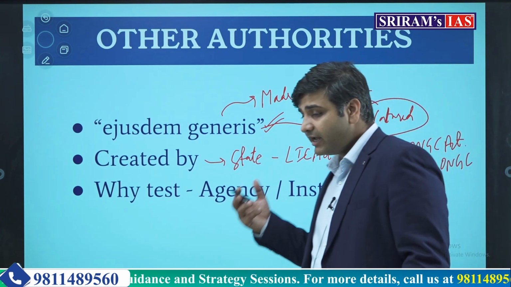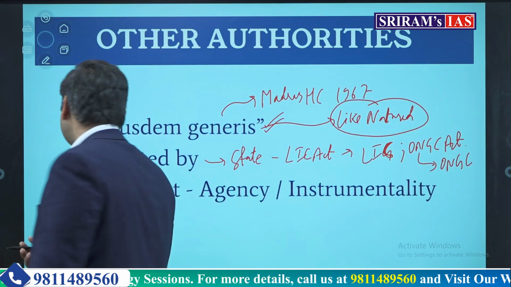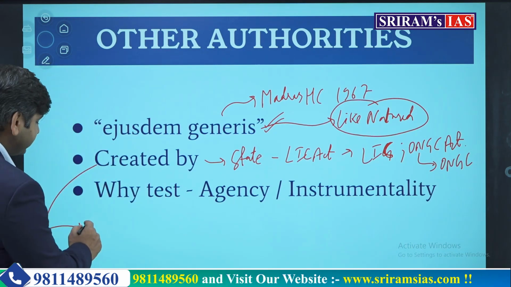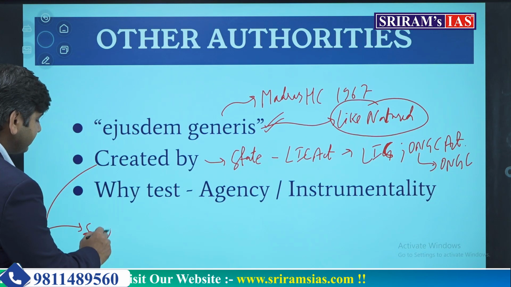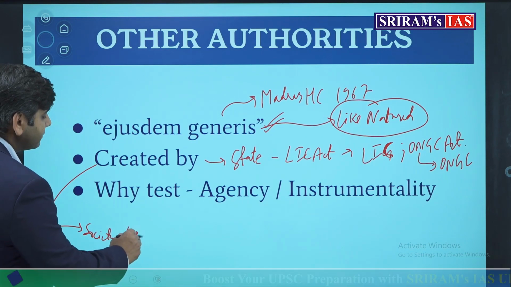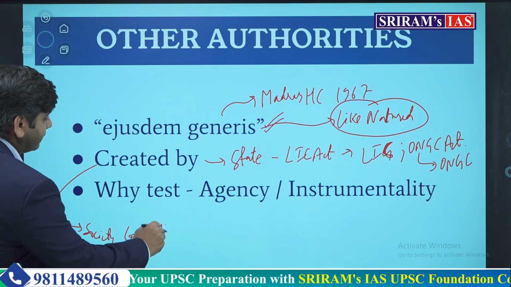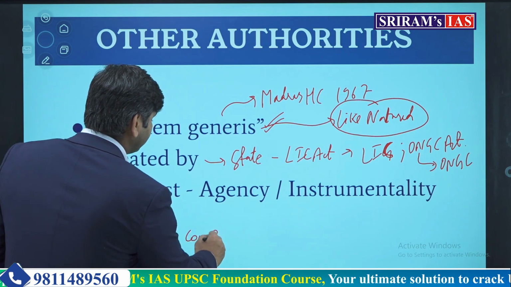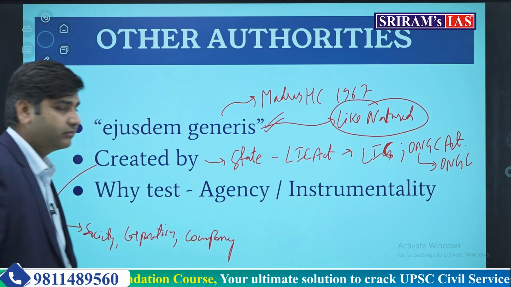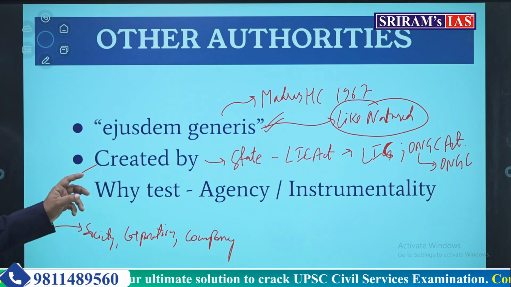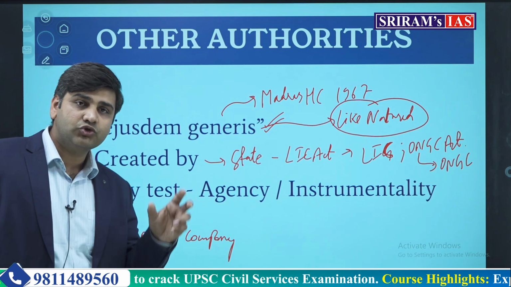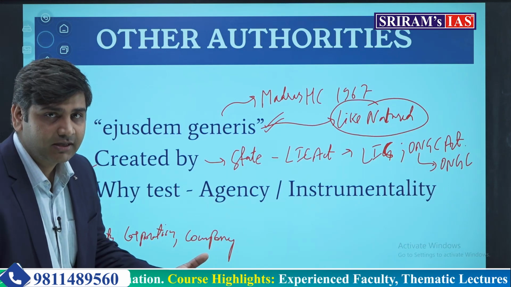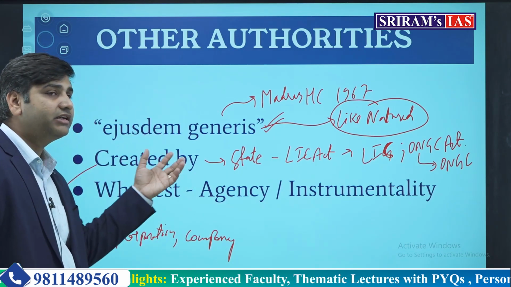It says that any body, it does not matter whether that body is a registered society, corporation, or a company created by government, will be considered as an other authority under Article 12. That simply means it will come under the definition of state. So see how the court is changing its interpretation.